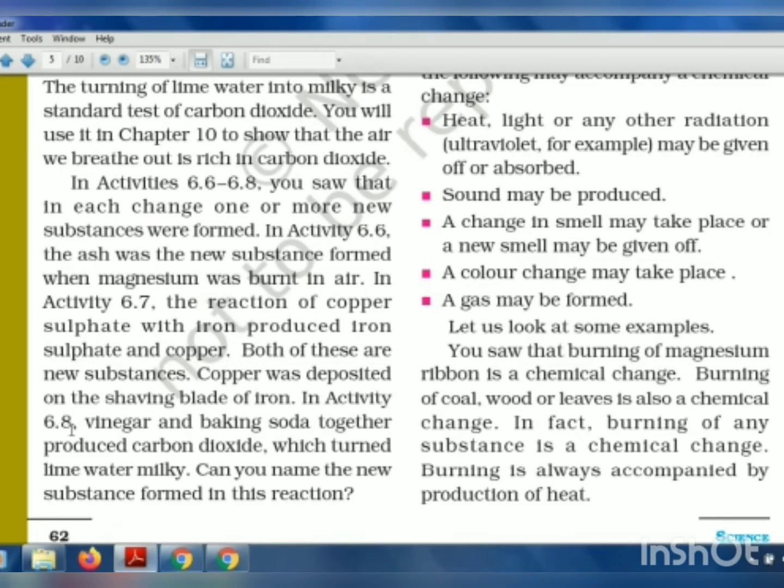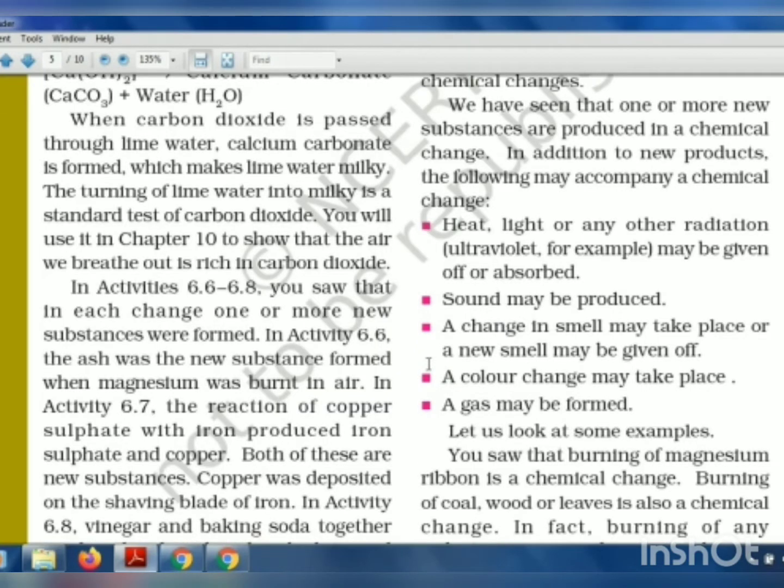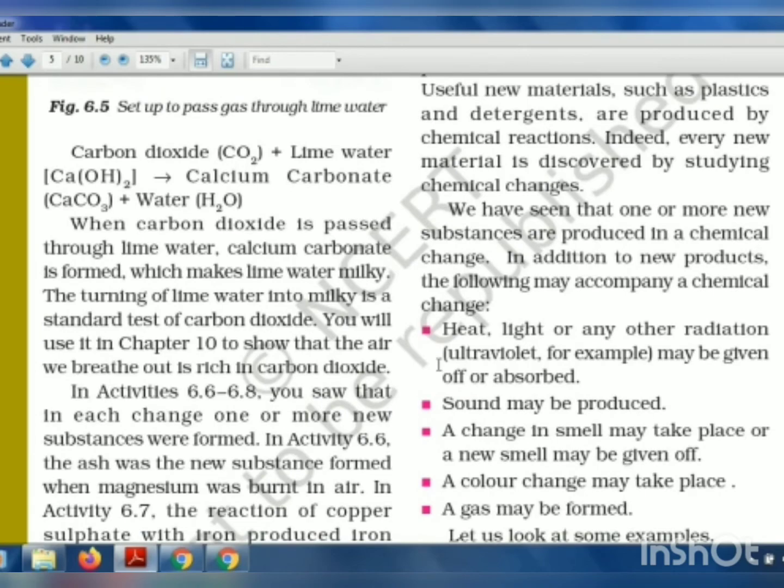Now, in activity 6.8, in which vinegar and baking soda were mixed together, it produced carbon dioxide, which turned the lime water milky. So these were the different chemical changes that we looked at in activity 6.6, 6.7, and 6.8. Now, other than the new products that are formed, what are the different things which are also produced when two chemicals react with each other? So next we will look into it.